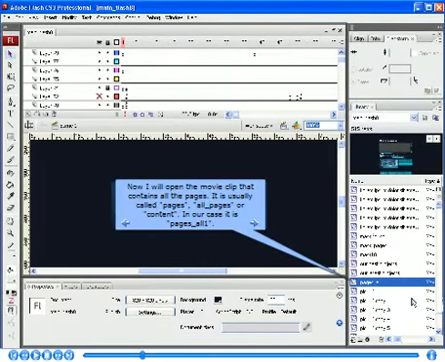Now, I'll open the movie clip that contains all the pages. It is usually called Pages, all_pages, or Content. In our case, it is Pages_all1.